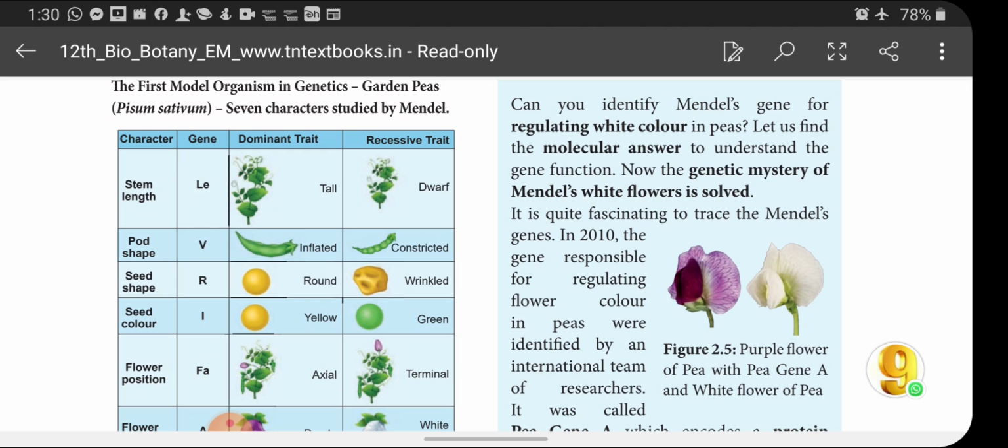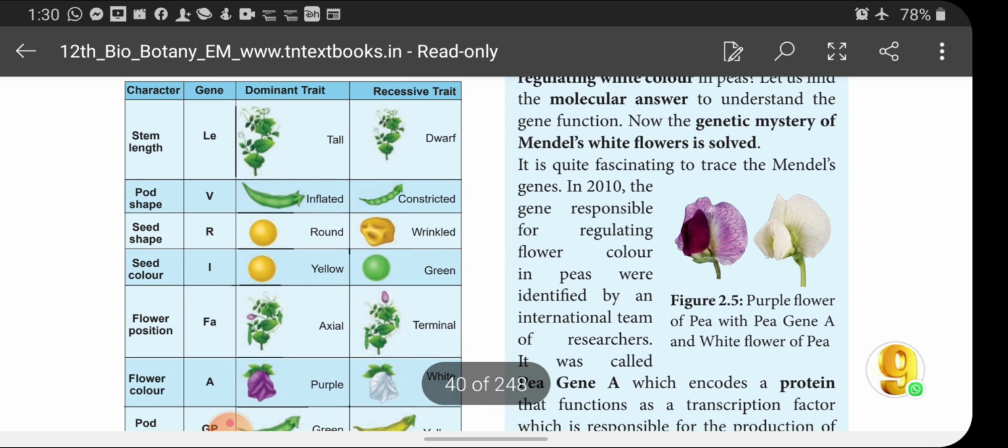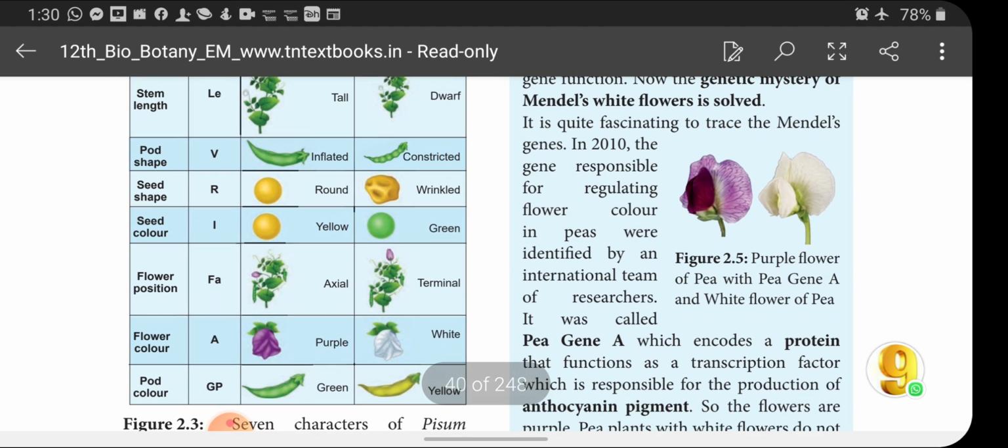The gene controlling pods is V, and its dominant trait is inflated and the recessive trait is constricted. And seed shape, capital R: round is dominant, recessive is wrinkled. Seed color, L: yellow color is the dominant character, green color is recessive.